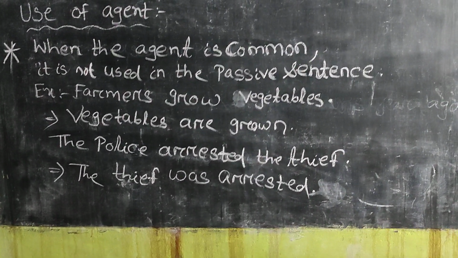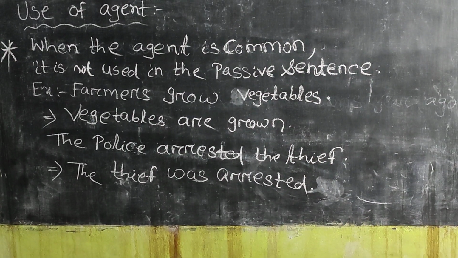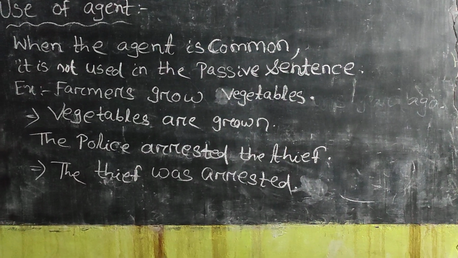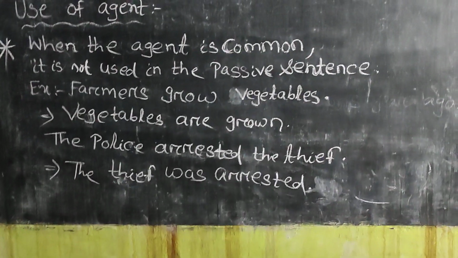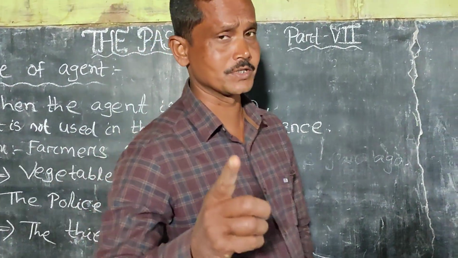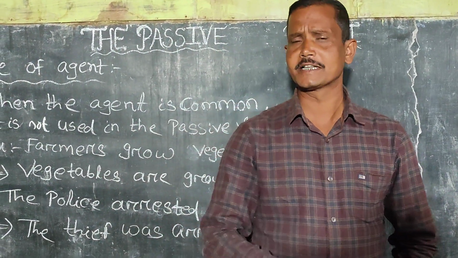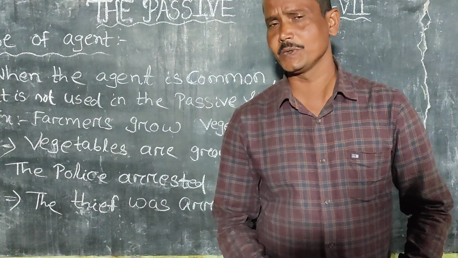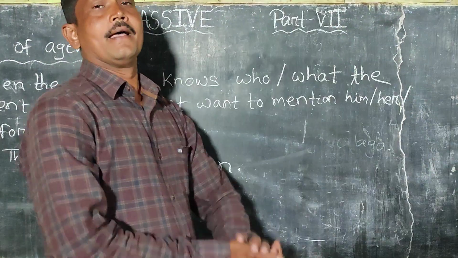Here farmers are common. Another example: the police arrested the thief, and its answer will be: the thief was arrested. If we say the thief was arrested, everyone knows that the thief was arrested by the police. So in this regard we cannot use the agent.